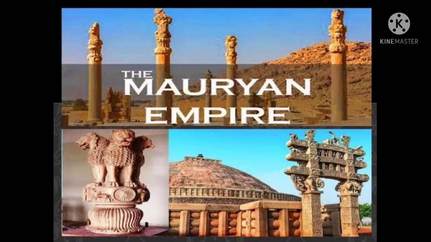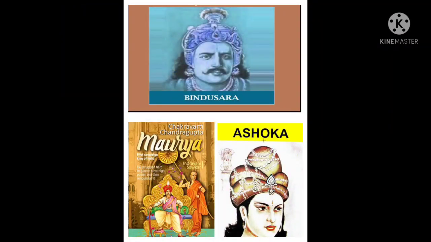The Mauryan Empire. India's first empire was the Mauryan Empire. They ruled from Magadha. Chandragupta Maurya, Bindusara and Ashoka are the important kings of this dynasty. This dynasty was established by Chandragupta Maurya. The name of Chandragupta Maurya was made known by its being recorded.